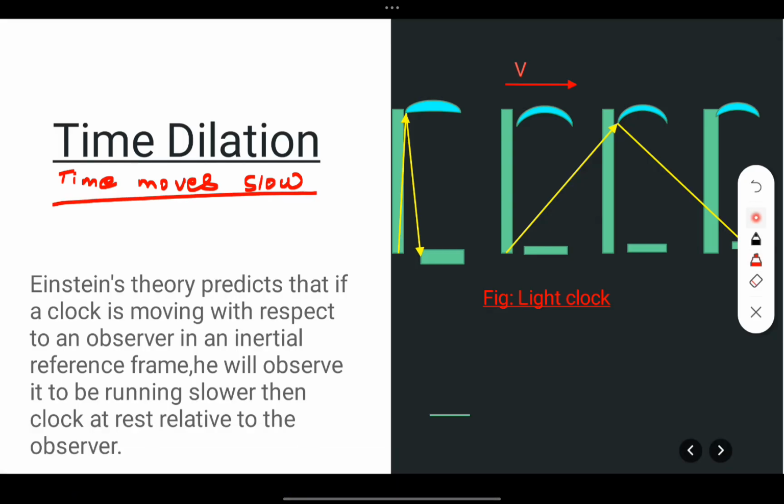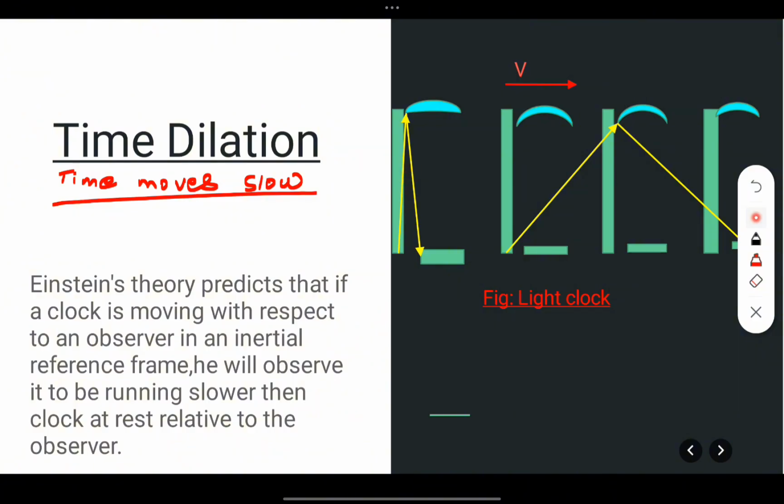You can see this statement here: Einstein's theory predicts that if a clock is moving with respect to an observer in an inertial reference frame, he will observe it to be running slower than a clock at rest relative to the observer. One clock is at rest and one is moving, and the observer will see that the moving clock runs slower. You may not understand this statement at the beginning, but I will take one example at the end of this lecture. With that example everything will be clear. Don't worry.